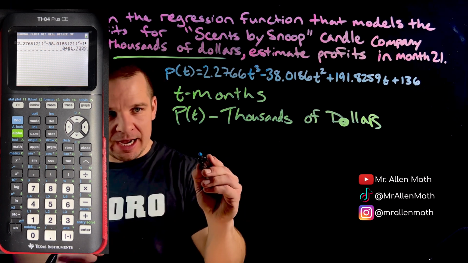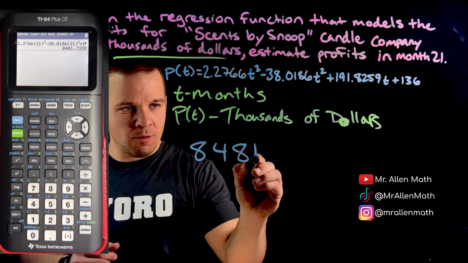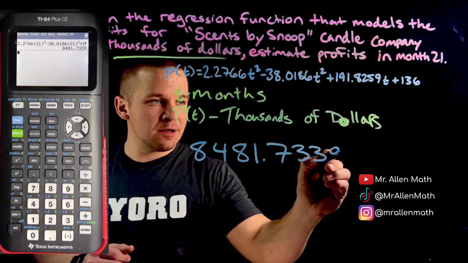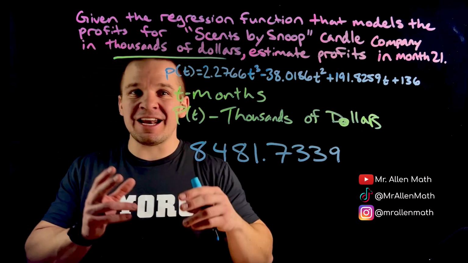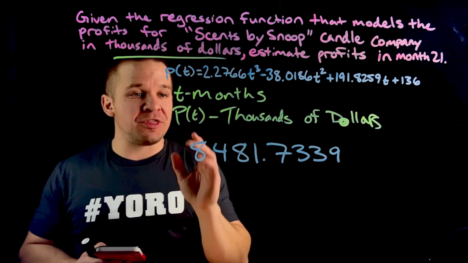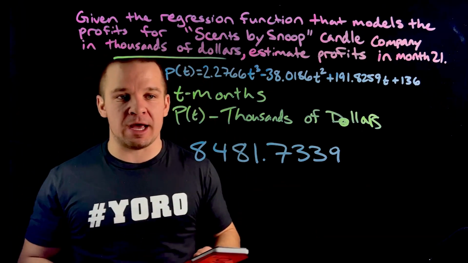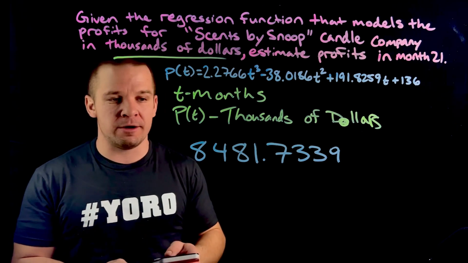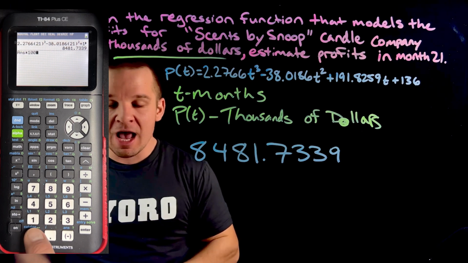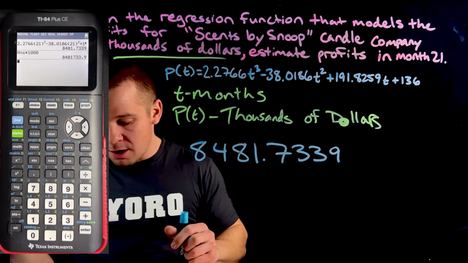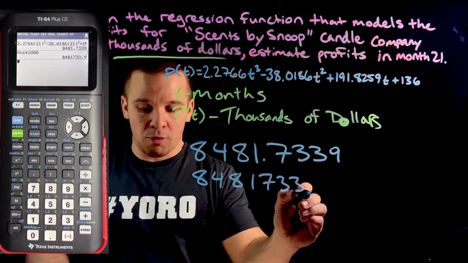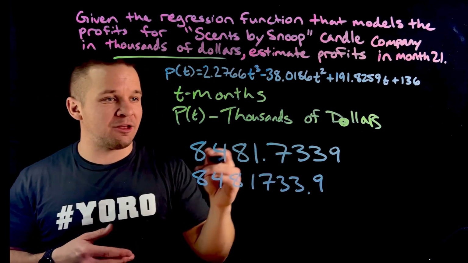All right, I get 8,481.7339. So let's write that down. This is our profit in thousands of dollars, right? Not dollars or anything like that, but in thousands of dollars. We have 8,000,000. That's weird. So either you can move your decimal place through, or I can just multiply by 1,000 while I have it in my calculator here. And I'm going to write down here, we've got 8,481,733.9.